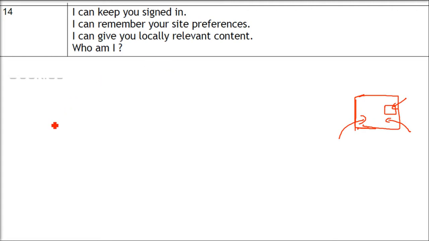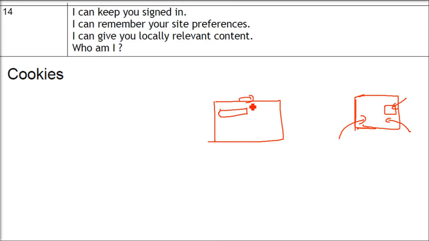Cookies are basically content, and I'll not go into the detail, that is kept inside your browser, and it keeps information on what you do. So what you do now is what you will do later, and that is how it helps you.